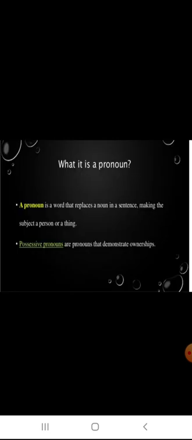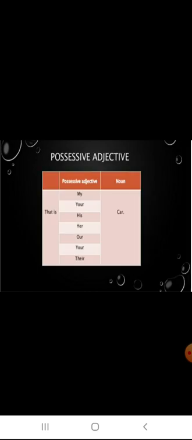Now let us see possessive pronouns. A pronoun is a word that replaces a noun in a sentence. Possessive pronouns are pronouns that demonstrate ownership, the possession of something. They show the owner of a particular thing. Possessive pronouns are the words that show possession.